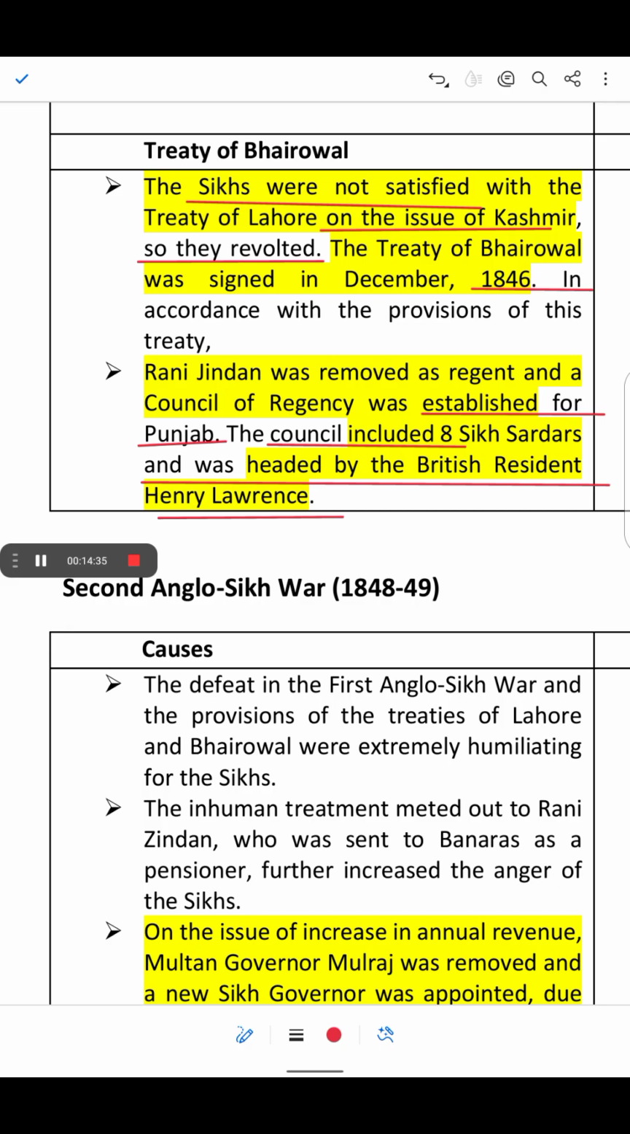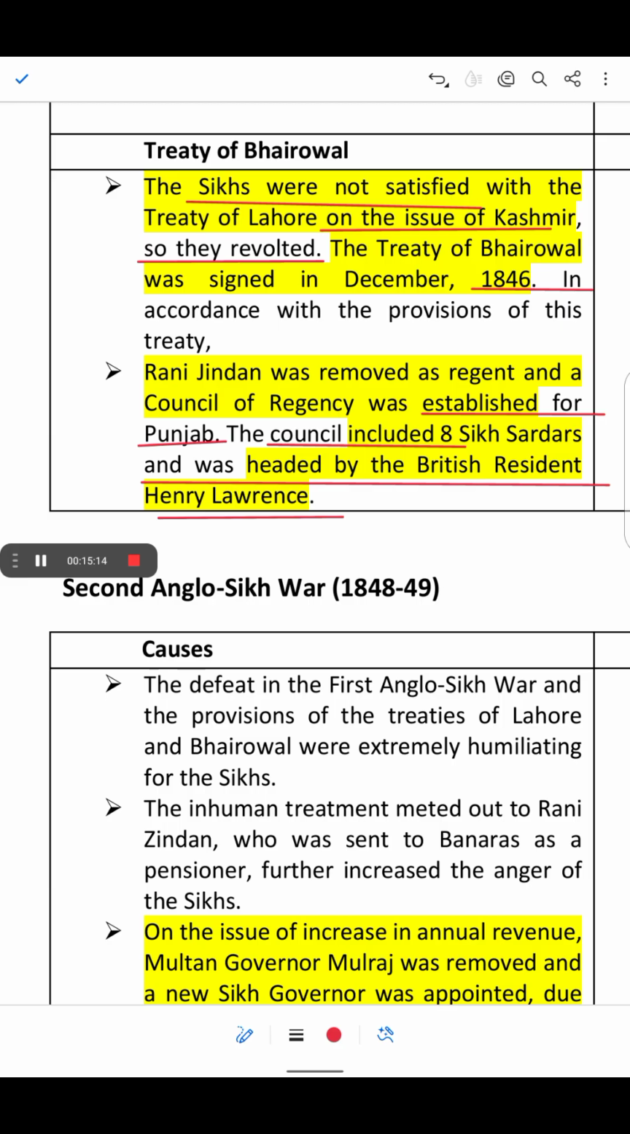So we have understood that the Treaty of Bhairavwal was signed in December 1846, after the Sikhs were unhappy with the Treaty of Lahore, and this treaty was a way for the British to control Punjab more strongly. The Sikhs were upset with the Treaty of Lahore because Kashmir was sold to Gulab Singh and the Sikhs lost most of their control. The Sikh leadership felt humiliated, and the loss of power to the British was not acceptable.